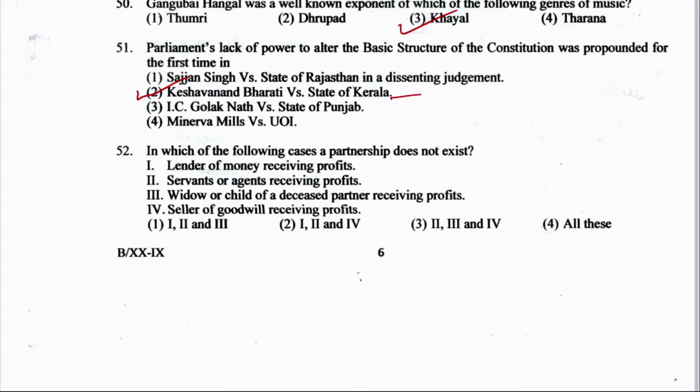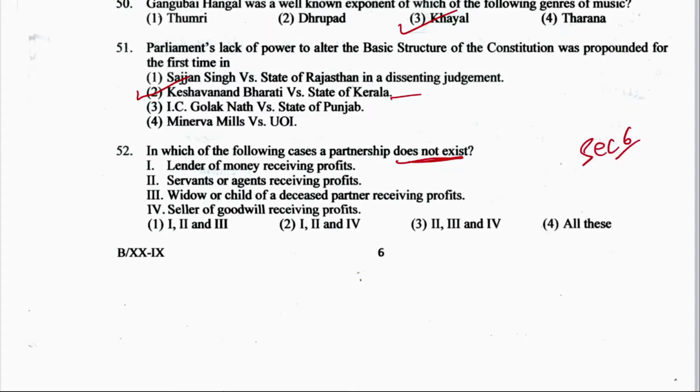In which of the following cases a partnership does not exist? Does not exist. Lender of a money receiving profits, servants or agents receiving profits, widow or child of a deceased partner receiving profits, seller of a goodwill receiving profits. So it is section 6 of Partnership Act.